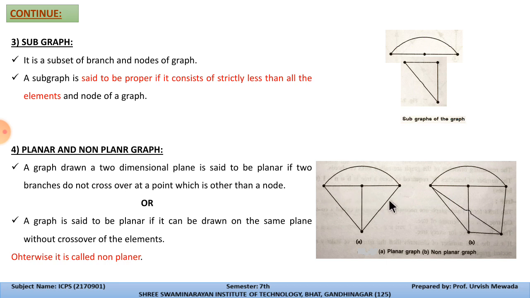Generally, a graph is said to be planar if it can be drawn on the same plane without crossover, meaning there is no crossover of the lines and elements in this graph. So this graph is called the planar graph, and if any lines cross each other where there is no node, then it is called the non-planar graph. So this is a planar graph and this is the non-planar graph. In this non-planar graph, this line is crossing with this line, and here we do not have any node, so this is called the non-planar graph.